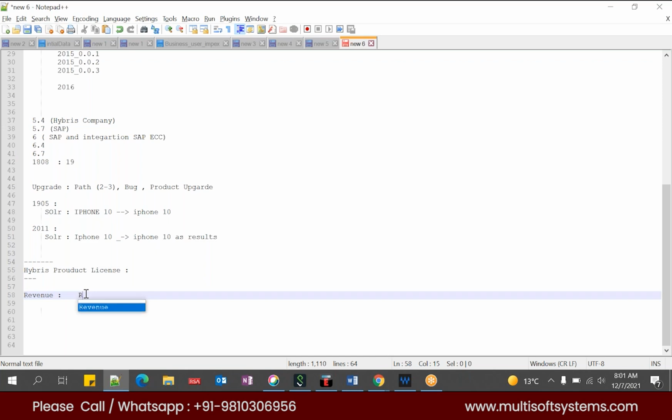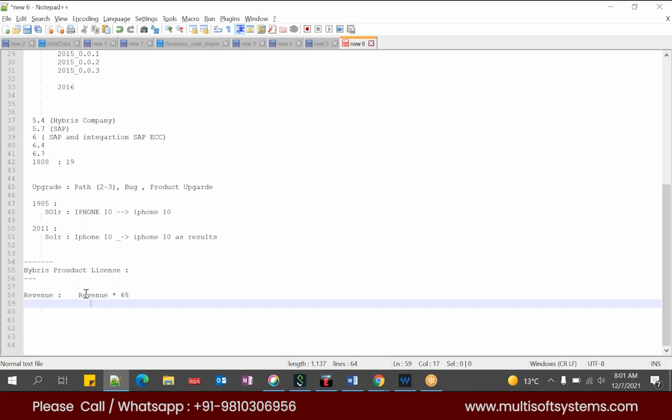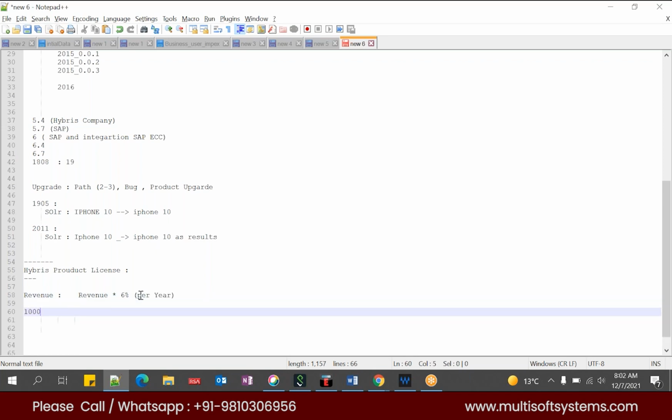Okay, so the licensing cost will be 6% of the revenue. This will be per year. Let's say your revenue is 1 lakh, so it will be 6%. Per year you have to pay the respective amount to the SAP system in order to have your license valid.